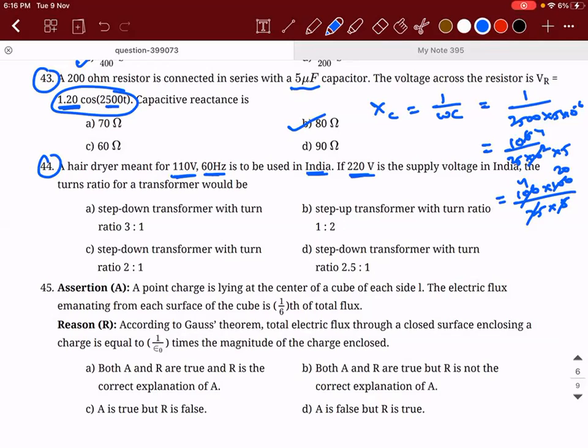The number of turns ratio or transformer ratio is called NP divided by NS. So NP divided by NS is output voltage divided by, that is the 220 value divided by 110. So what will be the answer? It will be 2:1. So you need to use a step.